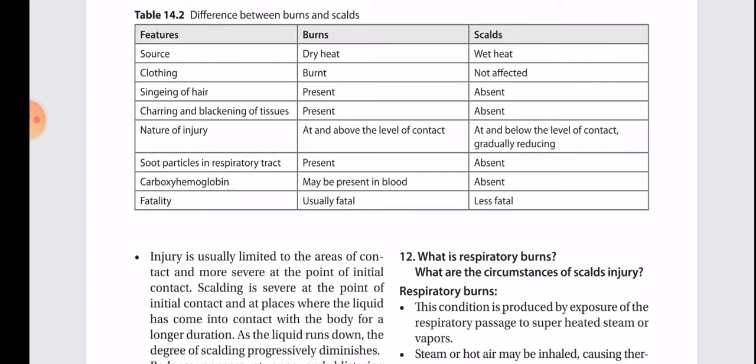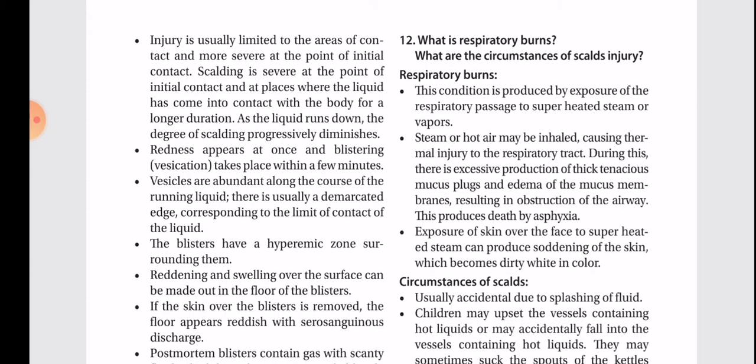Carboxyhemoglobin may be present in the blood in burns. In scalds it is absent. Fatality: burns are usually fatal, and scalds are less fatal. Injury is usually limited to the areas of contact and is more severe at the point of initial contact. Scalding is severe at the point of initial contact and at the places where the liquid has come into contact with the body for a longer duration. As the liquid runs down, the degree of scalding progressively diminishes.